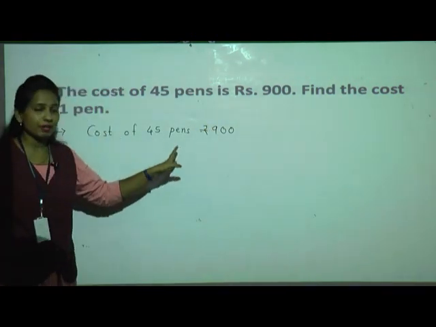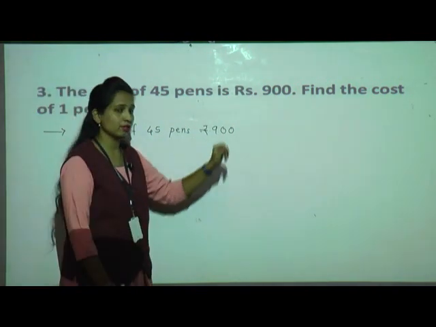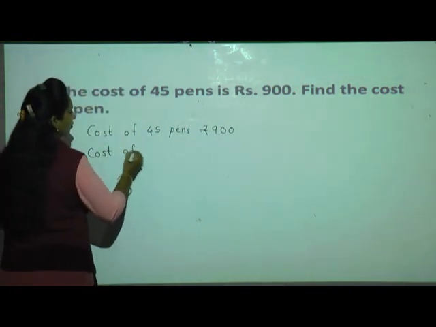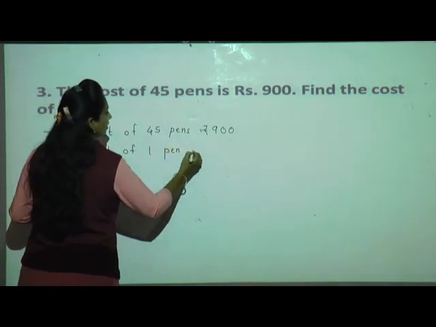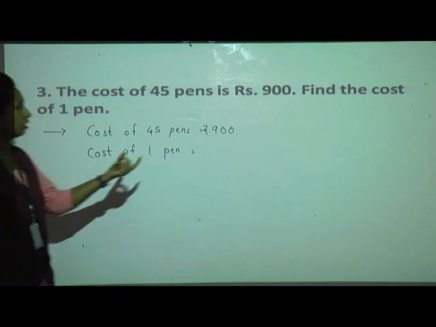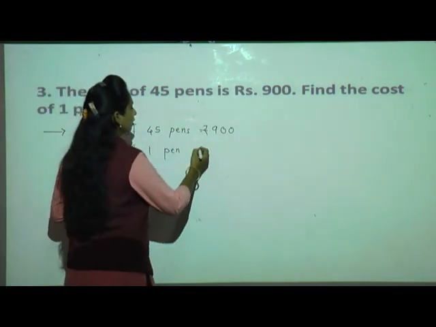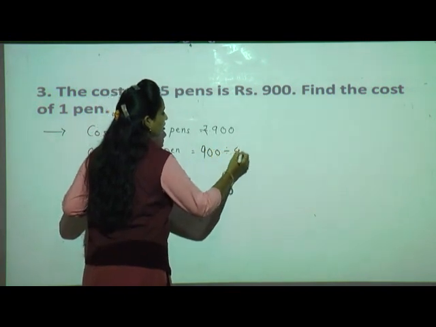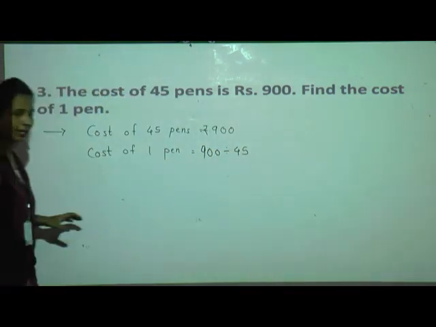So we can buy 45 pens for 900. So what is the cost of 1 pen? So write, cost of 1 pen is equal to, what you have to do? You have to divide 900 by 45, isn't it? So you will get the cost of 1 pen.